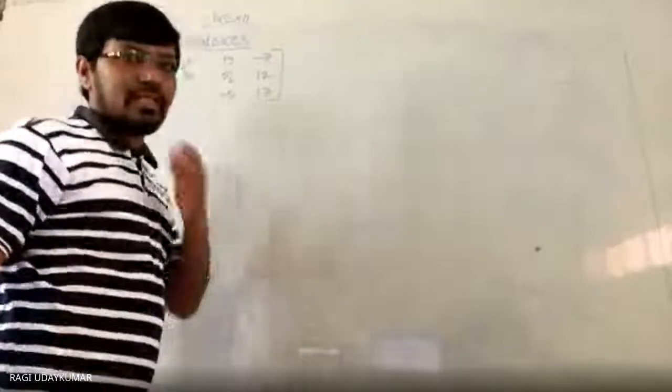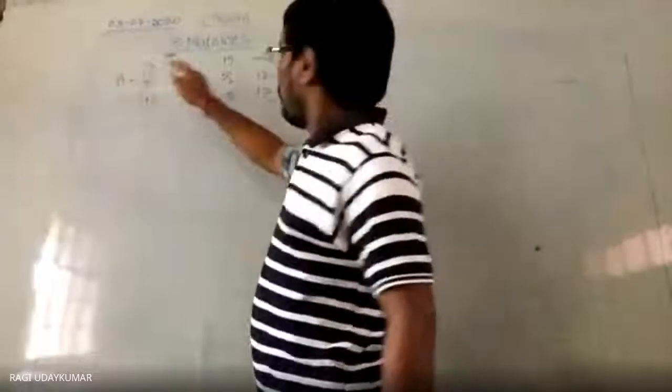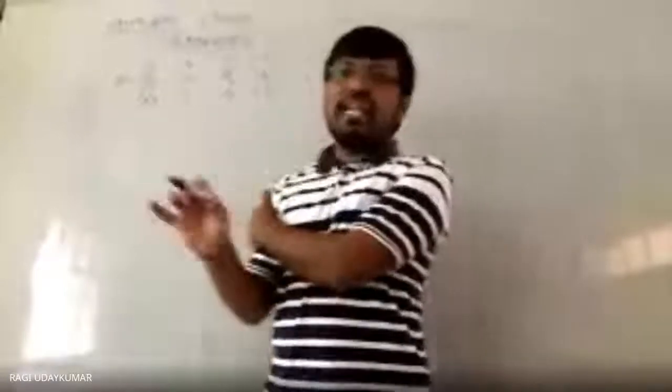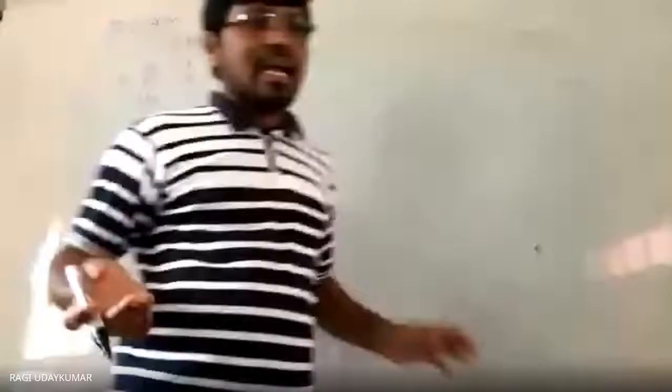The order of this matrix: 3 rows are there. Rows, you will be confused. This is the 1st row, 2nd row, 3rd row. 3 rows are there and 4 columns are there. Then the order of this matrix is 3/4. Number of elements: how many elements are there in this? 3 into 4, 12 elements.